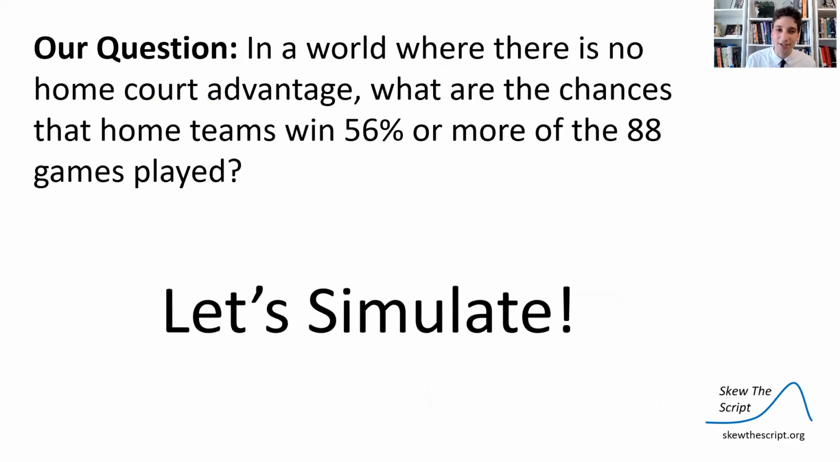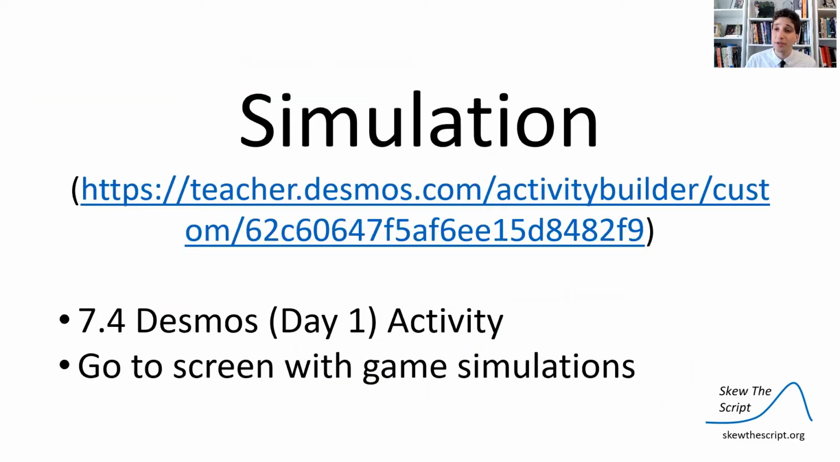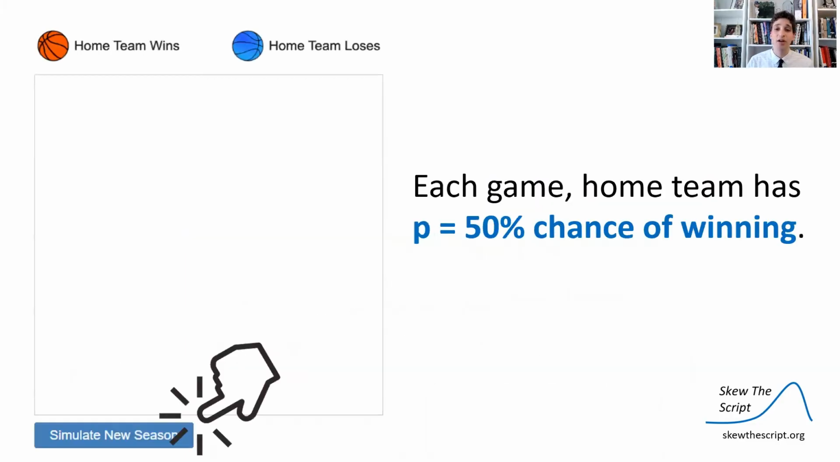So let's ask that question. And let's do a simulation to try and see what the answer to that question is. So in this world, every game is like a coin flip. The probability of winning for the home team is about 0.5. So let's simulate what that looks like. And we're going to go back to the Desmos activity we used in class to do this simulation. If you'd like to do it on your own, find the screen that looks like this.